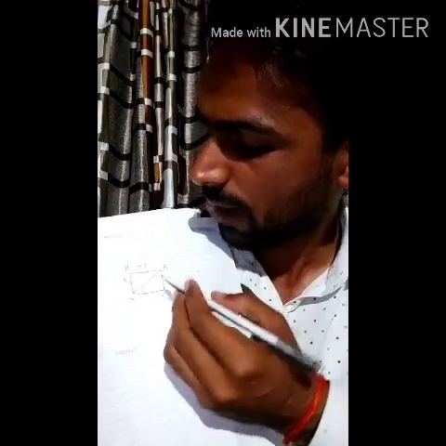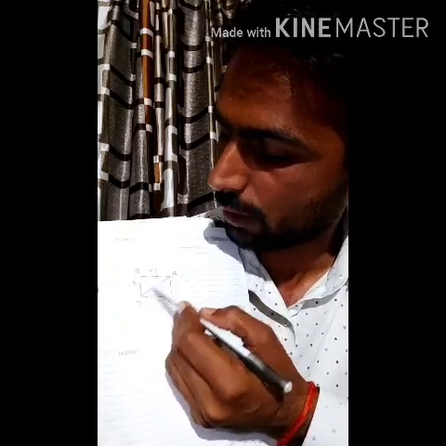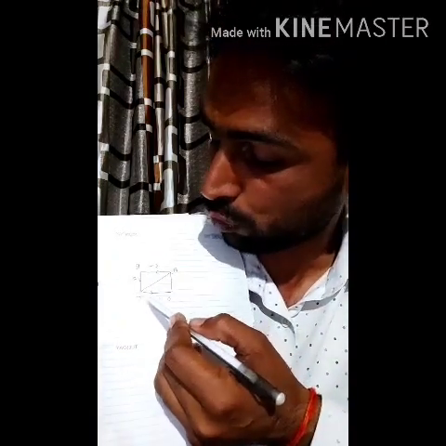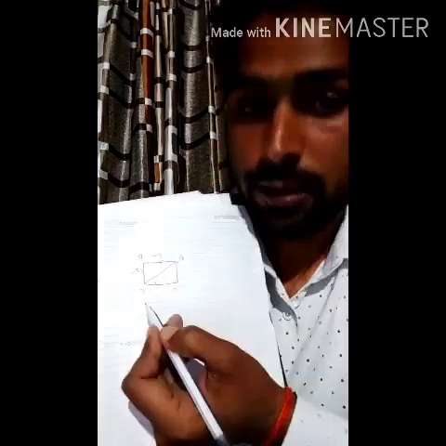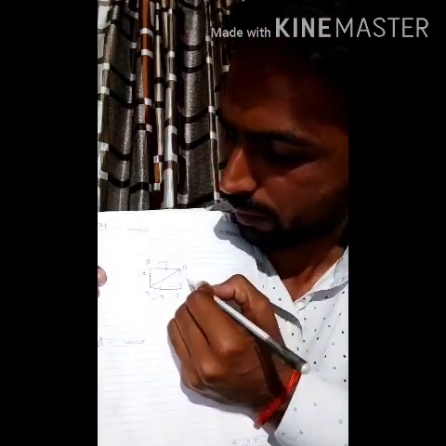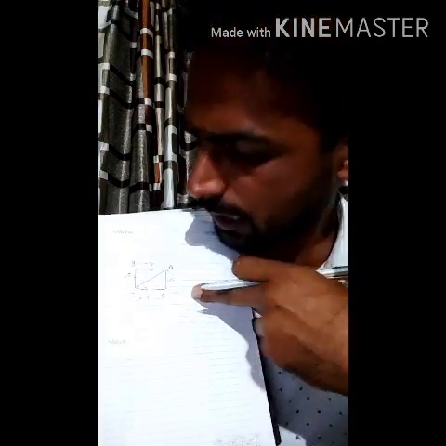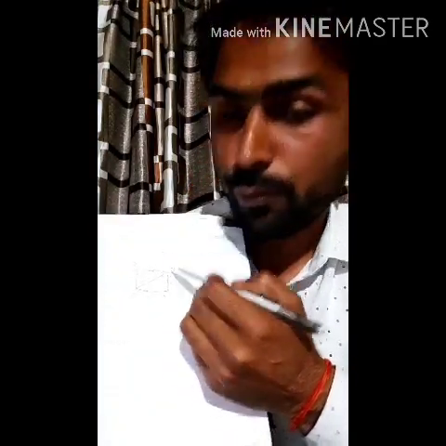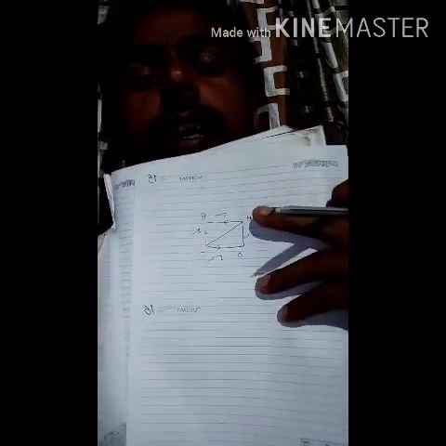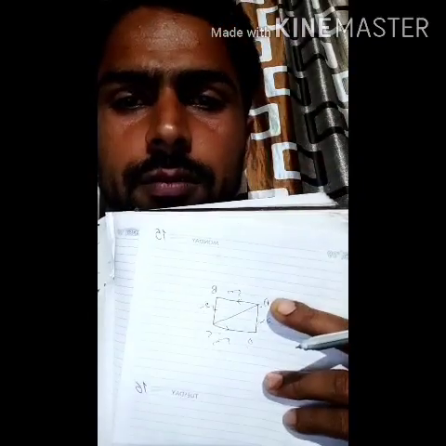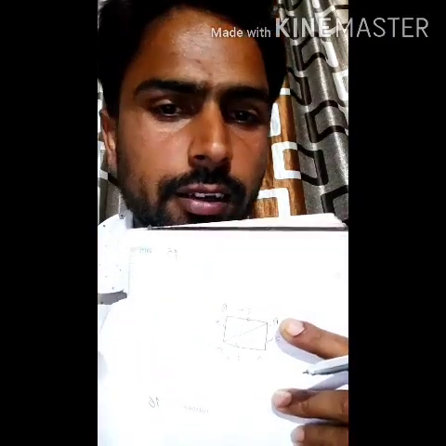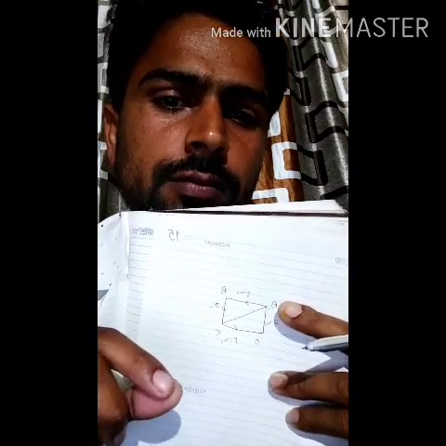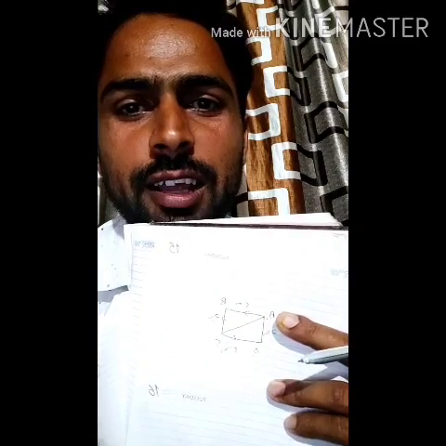Now if the same person moves from A to B, then B to C, and then from C to D, with 5 meter and again 2 meter for that rectangle, so if a person moves from A and reaches D, what will be its distance, and second, what will be its displacement? Do the practice for this, and you will tell me the answer.